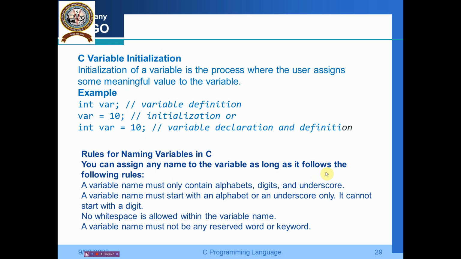Then the rules for naming a variable in C. We can assign any name to the variables as long as it follows the following rules. A variable name must only contain alphabets, digits and underscore. A variable name must start with an alphabet or an underscore. It cannot start with a digit. No white spaces are allowed within the variable name. A variable name must not be any reserved word or keyword which is already used.